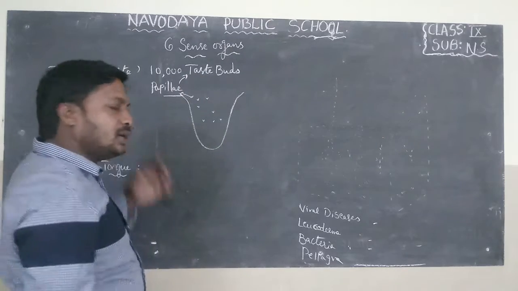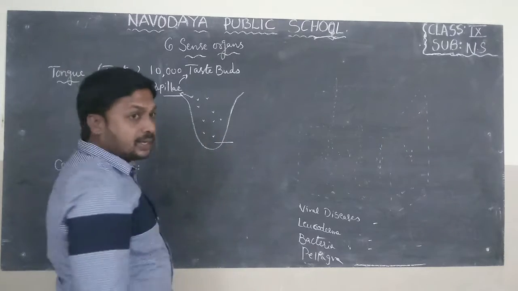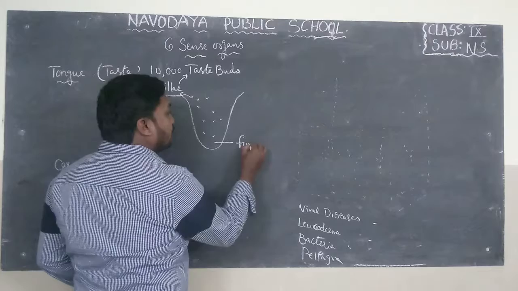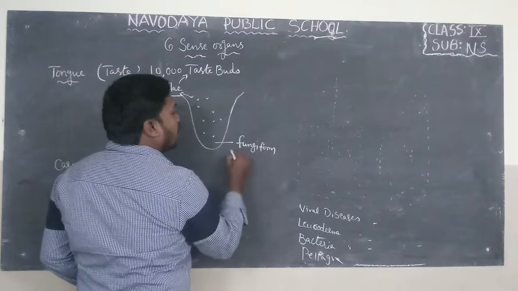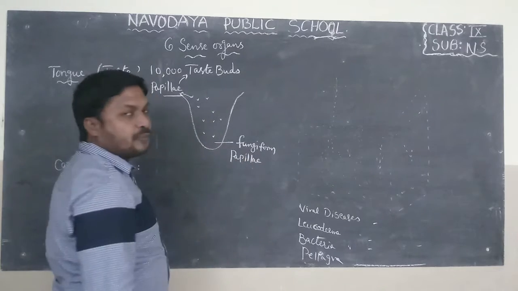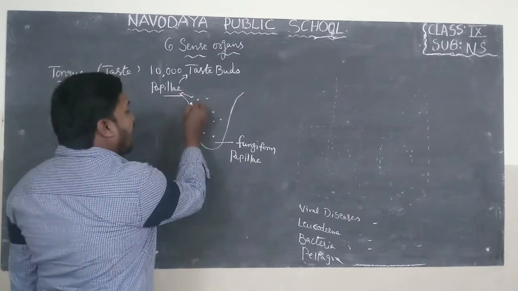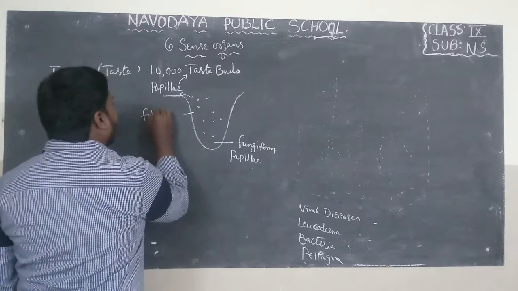There are three types of papillae present in the tongue. In the front portion of the tongue, we can find fungiform papillae. On the back, middle of the tongue, we can find foliate papillae.